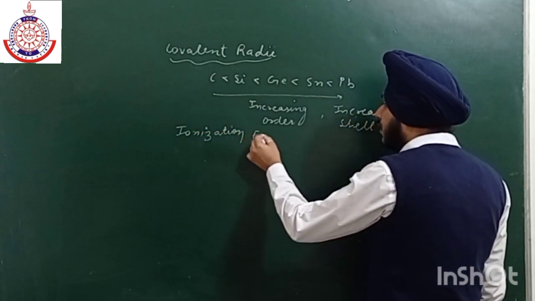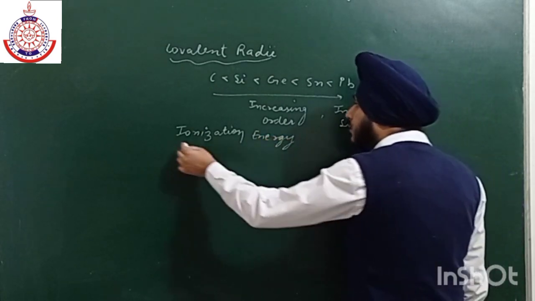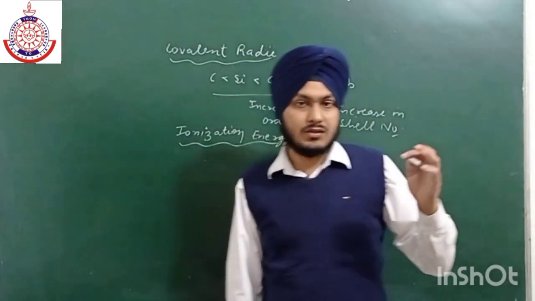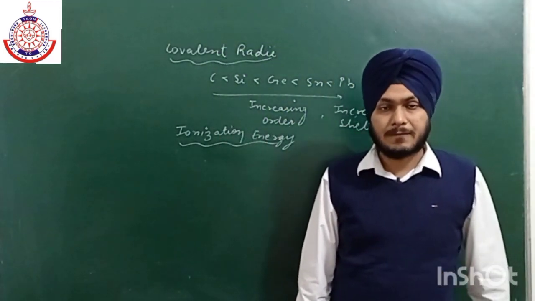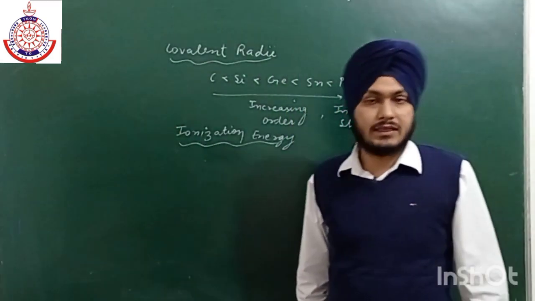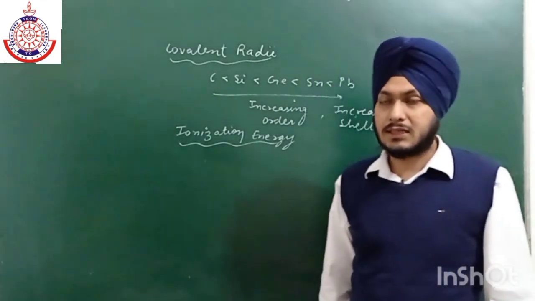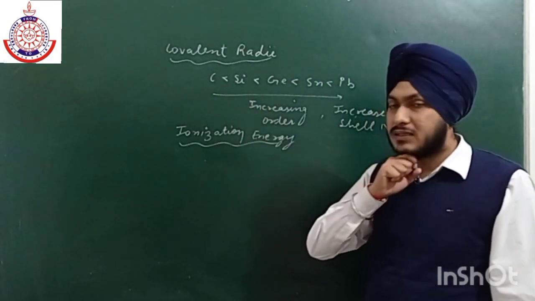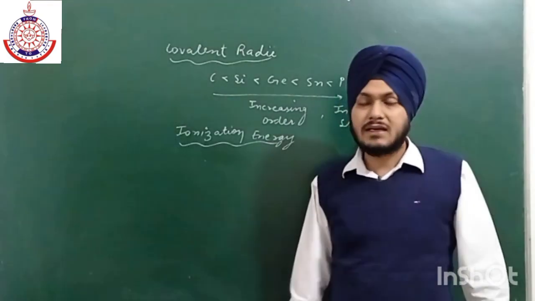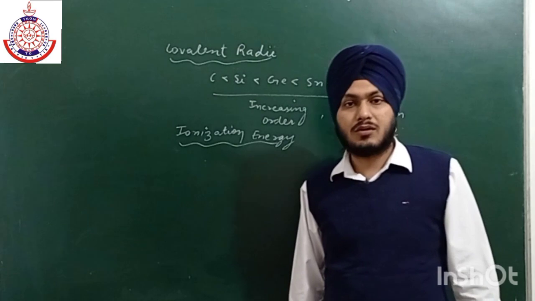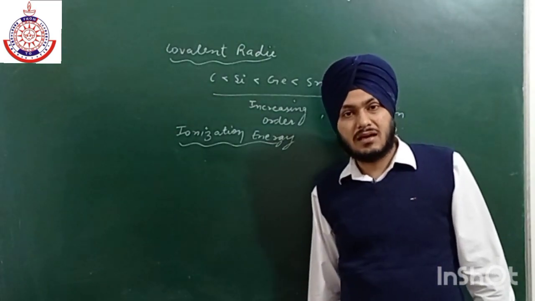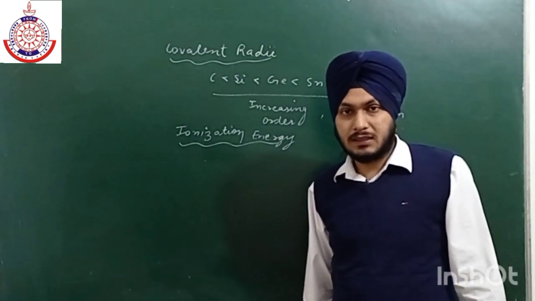Ionization energy. Now if we compare their atomic radii, their covalent radii, with group number 13 elements, as we know, as we move from left to right in p block elements, the atomic radius decreases. So their covalent radii is smaller than that of group number 13 elements. Similarly, if their covalent radii is smaller, then their ionization energy will be more as compared to group number 13 elements. So their ionization energy is high as compared to group number 13 elements.